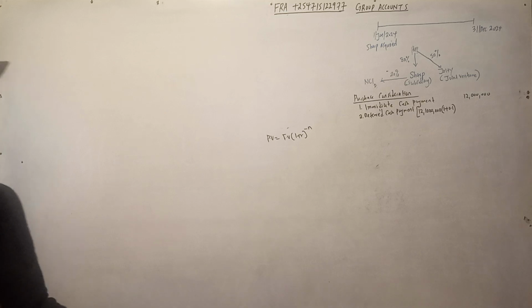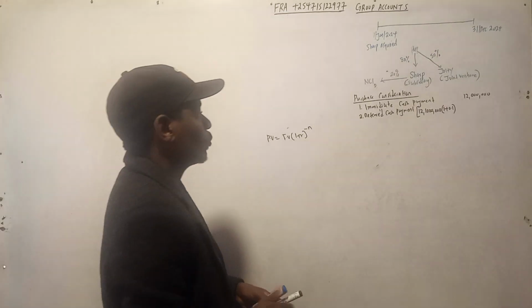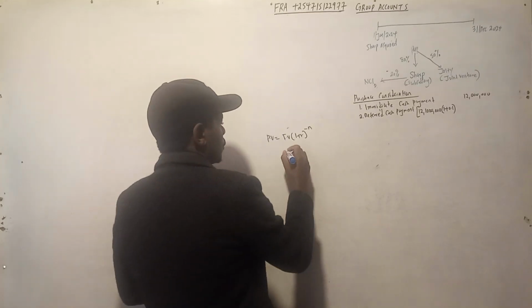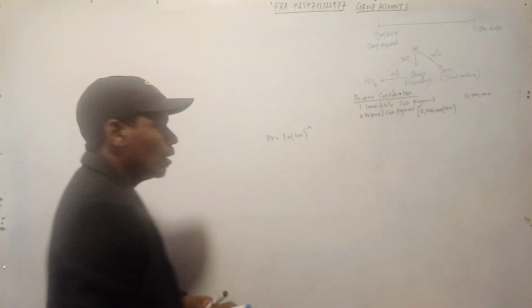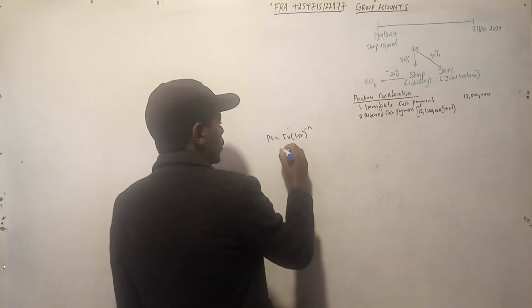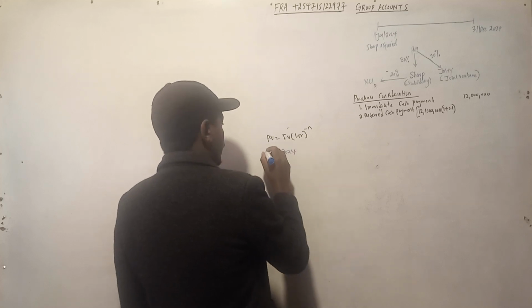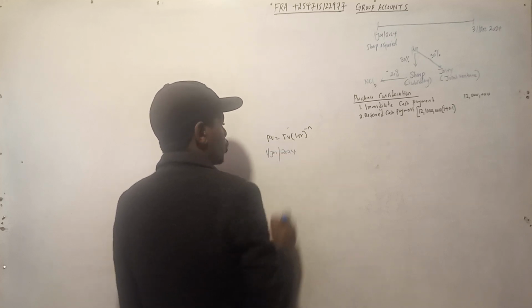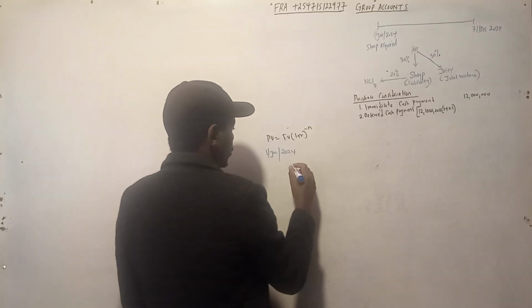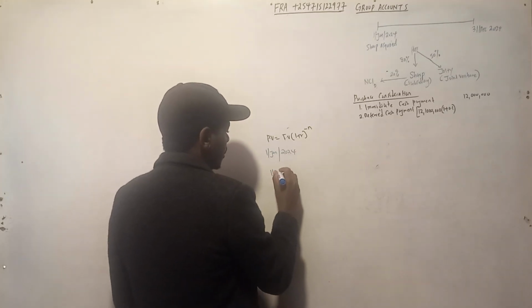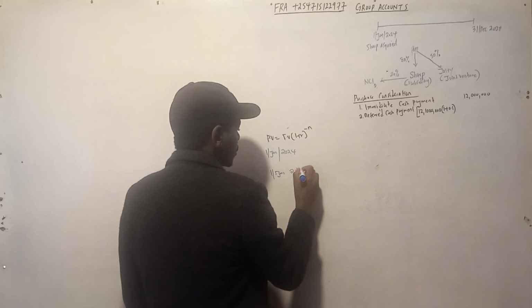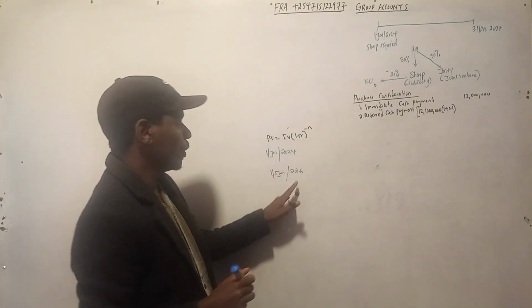And this is at the end of the year. So we are saying it will be paid when? Let us see when it will be paid. It will be paid on 1st January 2026. And remember, we are in 2024, 1st January 2024, and we are supposed to go up to 1st January 2026. So this amount will be paid on 1st January 2026.